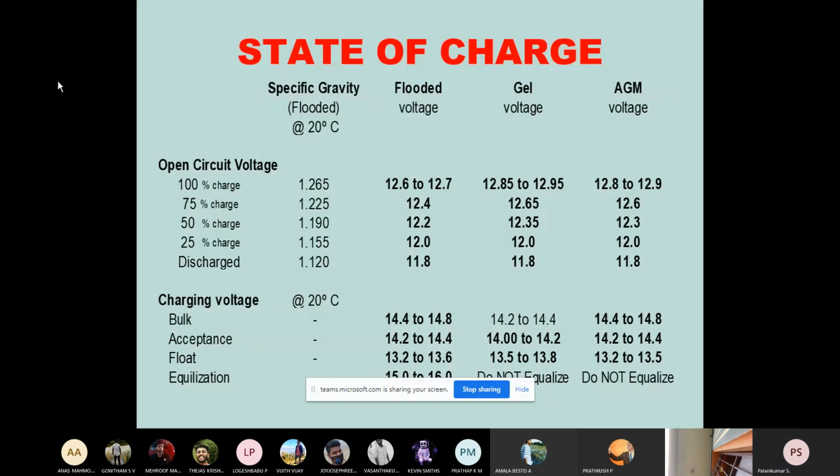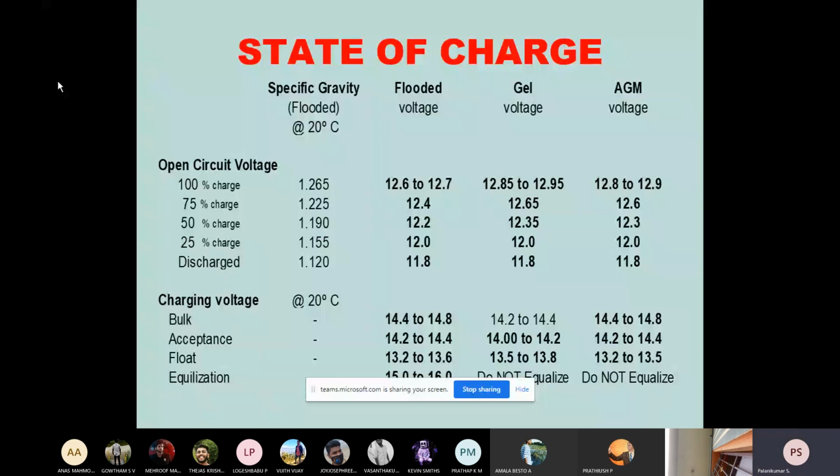The difference is 0.8 voltage or something. So unless you measure this voltage very precisely, even a small percentage error will lead to a perception or misconception that the battery is not full. We can utilize a particular battery for more kilometers. That is the reason why the battery management system in any electric vehicle or hybrid electric vehicle is very important.